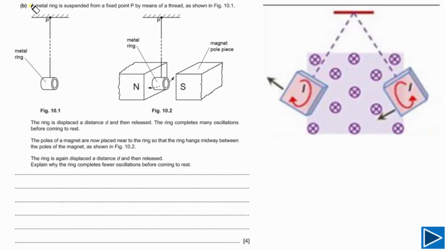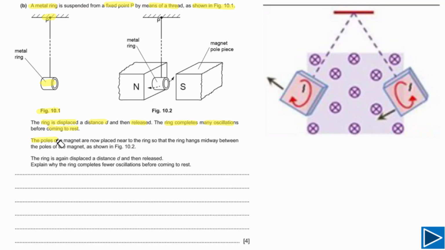For part B, it is given to us that a metal ring is suspended from a fixed point P by means of a thread as shown in figure 10.1. So this is figure 10.1 and this one is the metal ring. It is suspended from this fixed point P. It is also given to us that the ring is displaced a distance D and then released. The ring completes many oscillations before coming to rest.